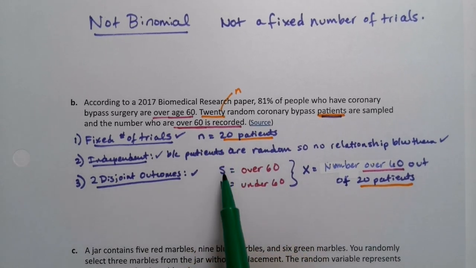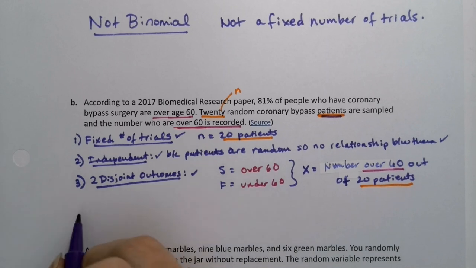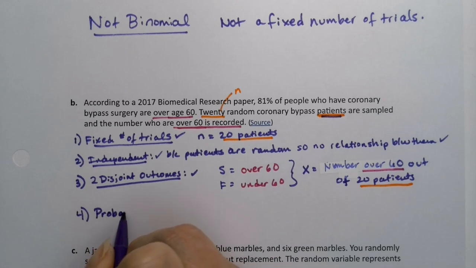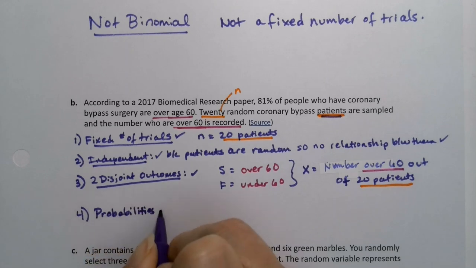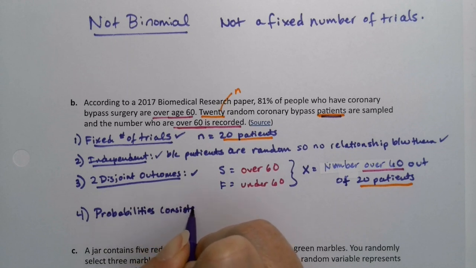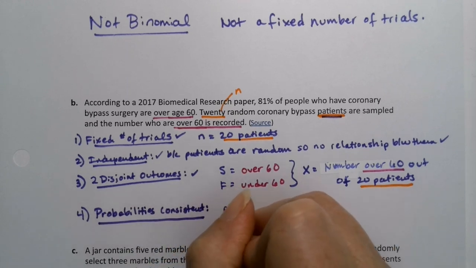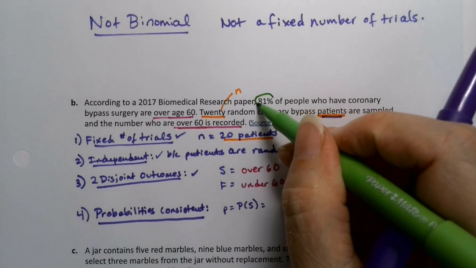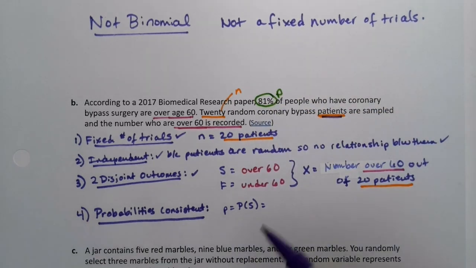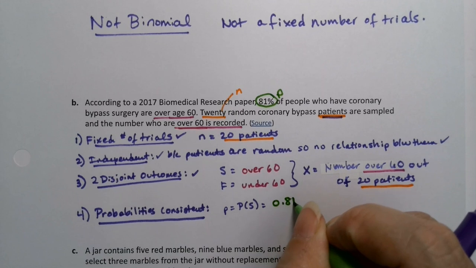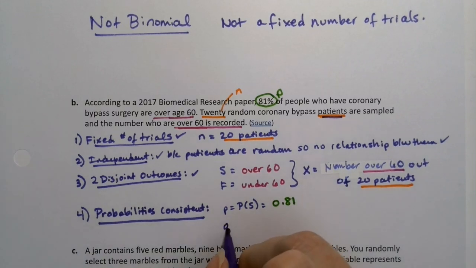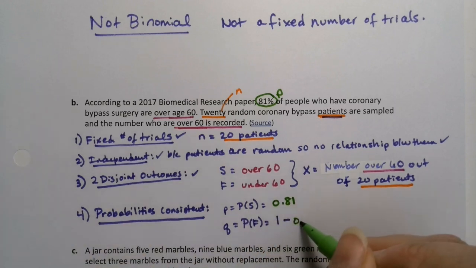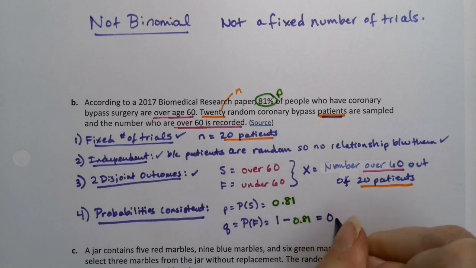All right, so we have N, S, F, and X. All we need is the probability of success to be consistent, and we're golden. So actually, and the probability of failure to be consistent as well. And sure enough, they are. Little p is the probability of success, which is the chance of being over 60. And it tells us right here, it's 81%. So this is 0.81. And therefore q, which is the probability of failure, is the complement of that. So it's 1 minus 0.81, which would be 0.19.